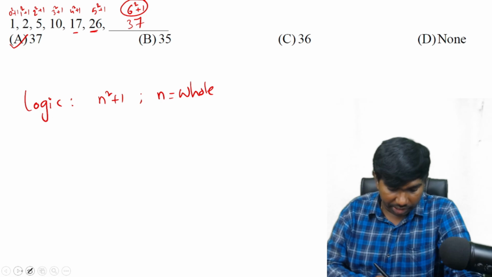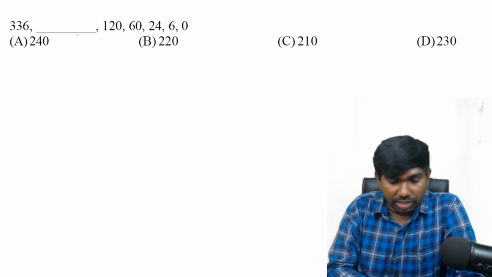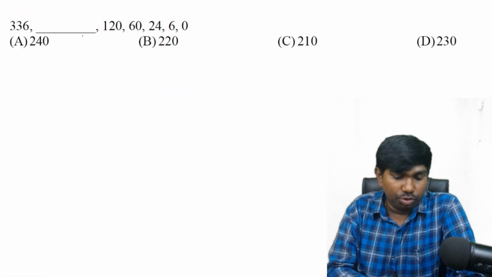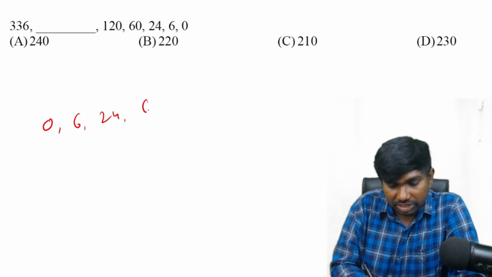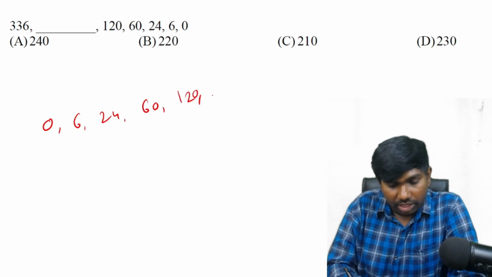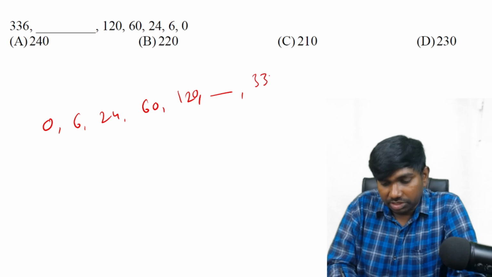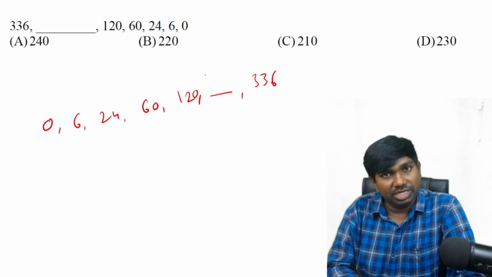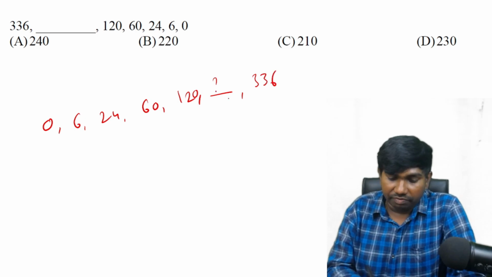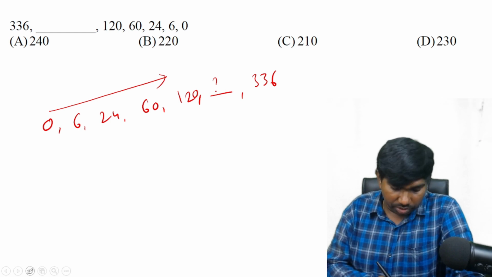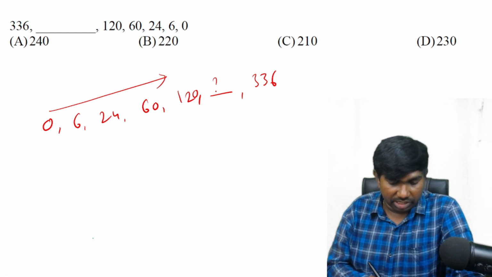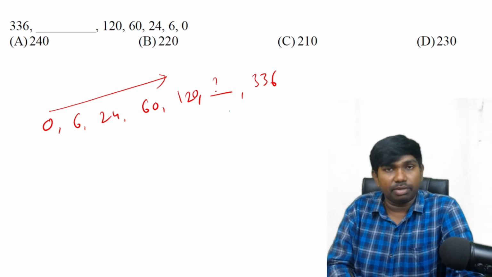Option A. Next one, 336, and if the question mark is in the beginning, you can consider this series like 0, 6, 24, 60, 120, and a question mark, and then 336. Sometimes the question mark may be in the beginning place itself. You can reverse the series and try in this way also, no issue. Here also all the numbers are not special numbers, but they are nearby some special numbers, I think, correct?